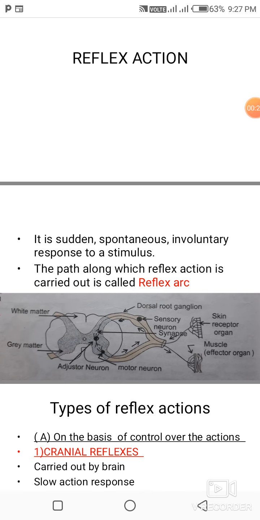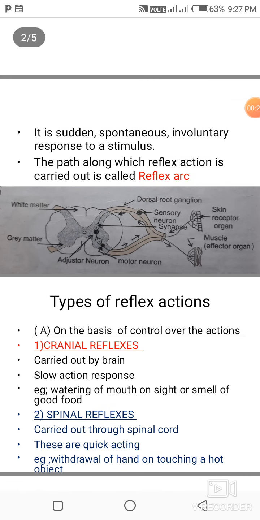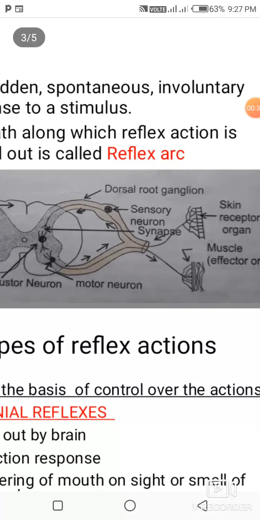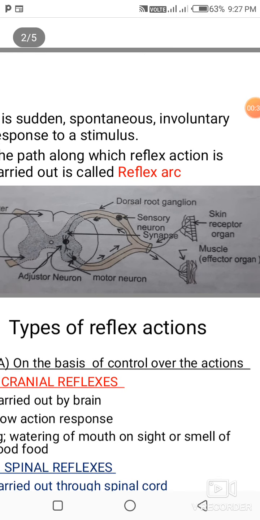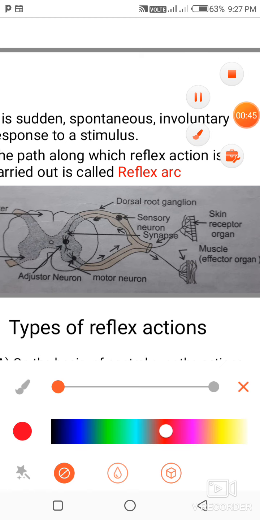The path along which a reflex action travels is called a reflex arc, or it is defined as the path along which reflex action is carried out is called reflex arc. A reflex arc has 5 components. The receptor, which is also called the sense organ that receives a stimulus. This is the receptor, the first component of the reflex arc.